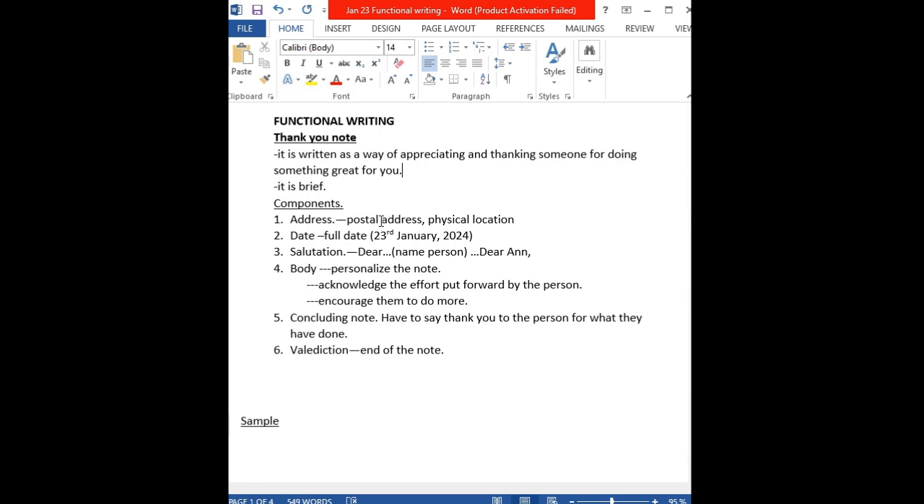Therefore, official letters you write "Dear Sir/Madam," but for such notes and informal letters you write "Dear" then the name of the person. Then after that we have the body of the note. Now this body of the note should be personalized. You personalize the note, because you're the one writing to someone else. And I believe if you know someone's name, you must know them more intimately or more deeply than a stranger. So you have to personalize the note.